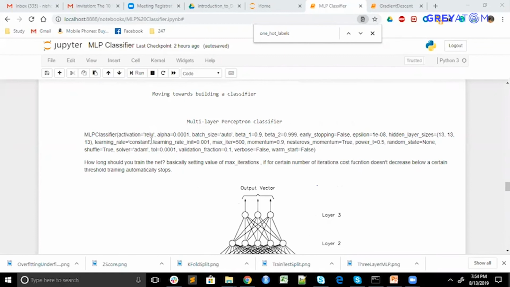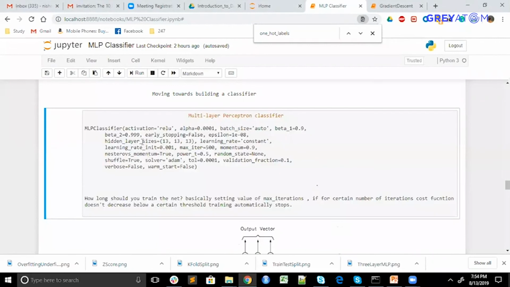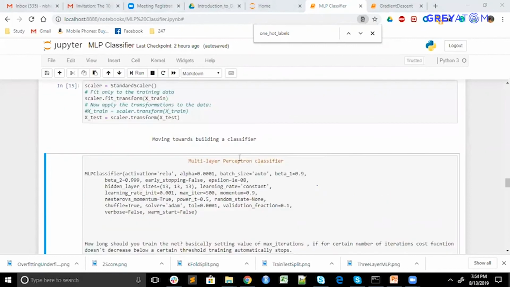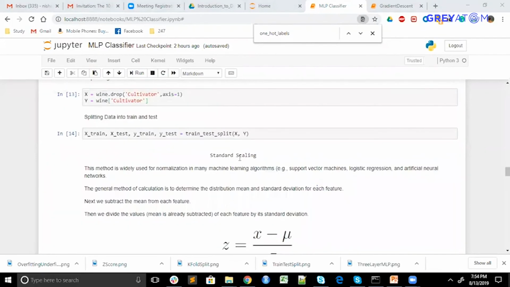See, so you can see here learning rate equals constant. If I make it adaptive, that means it will learn on its own. Like it will increase or decrease depending on the requirement. So there is nothing much to worry about it actually, given the Python tools, the MLP classifier library in sklearn.